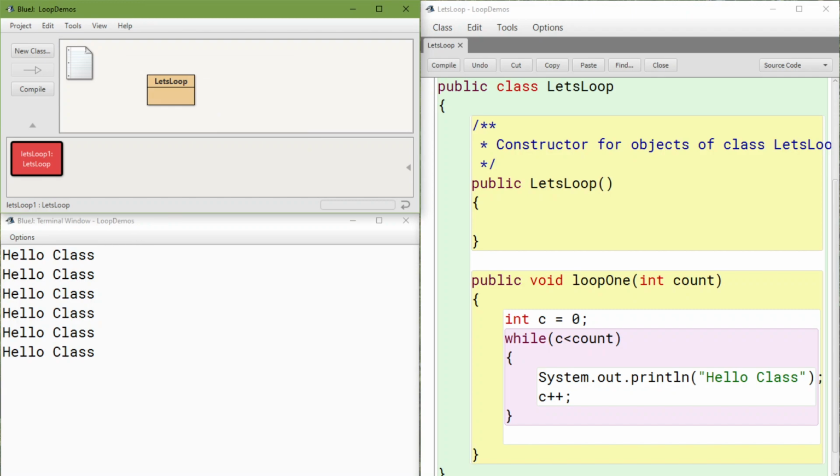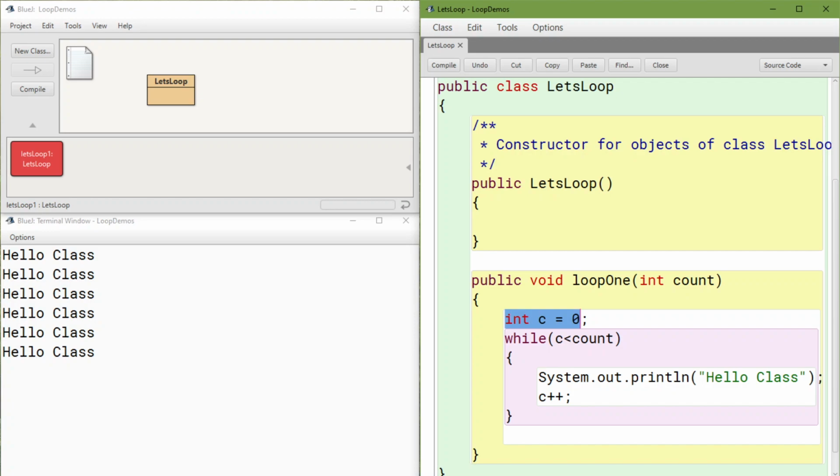1, 2, 3, 4, 5, 6. So we've got this, right? One way that I can control how many times something happens is by using this while loop, where I have a variable that is basically starting out at 0, and I'm comparing it with the number of times that I'm asked to do something. So I'm just looking at this count.